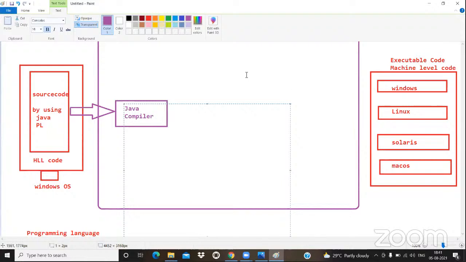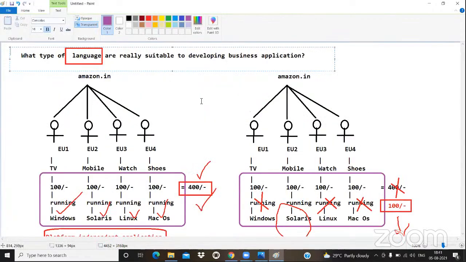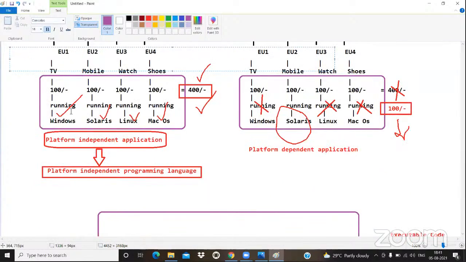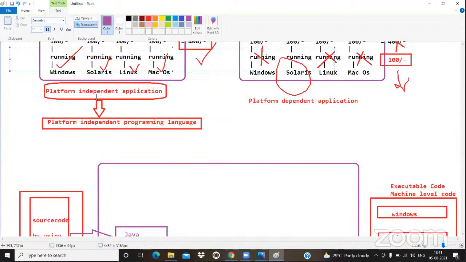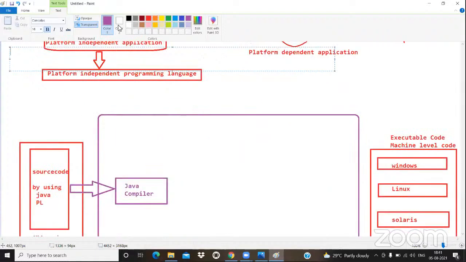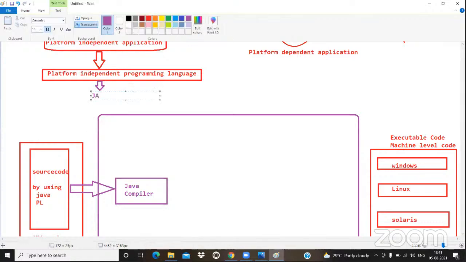Why are we learning this concept? I'm starting one concept: what type of applications are useful for developing business and getting more profit. Platform independent applications, nothing but applications suitable for all operating systems. How can we develop this type of application? With the support of a platform independent programming language. I told you one of the best platform independent programming languages in the market. What is that? Java. Now the question is how Java became a platform independent programming language.